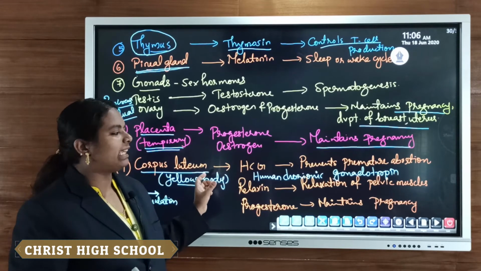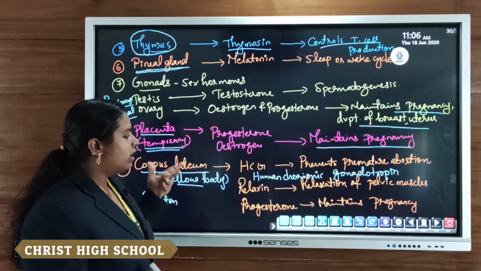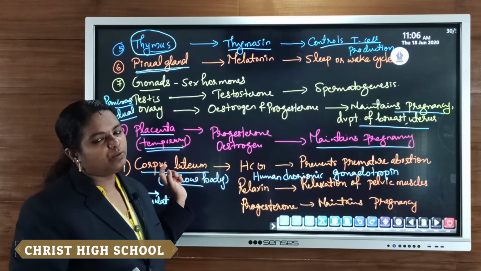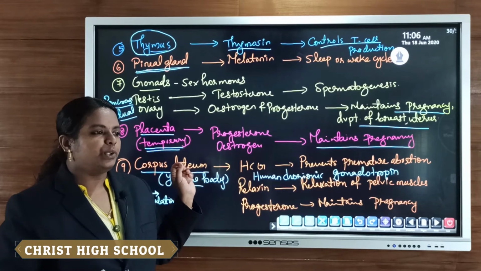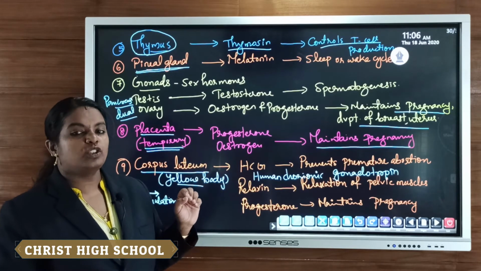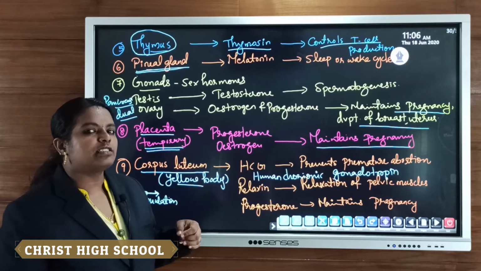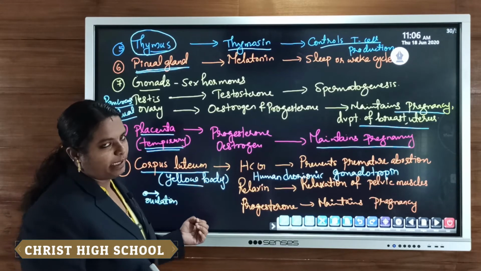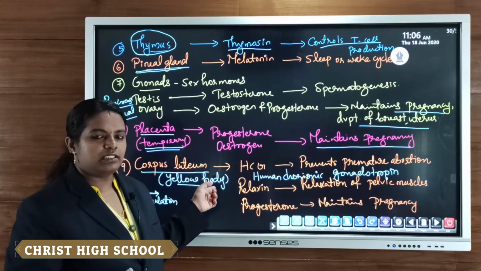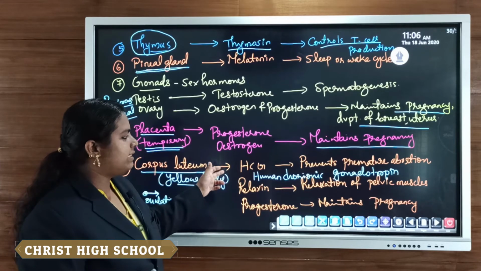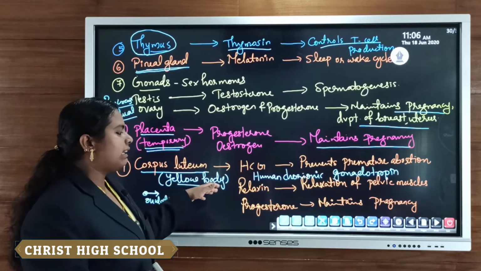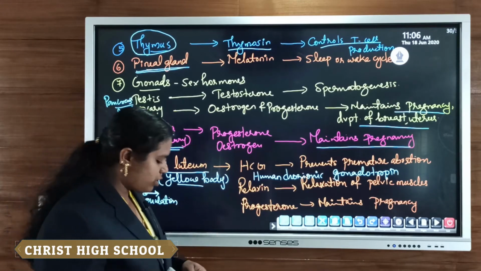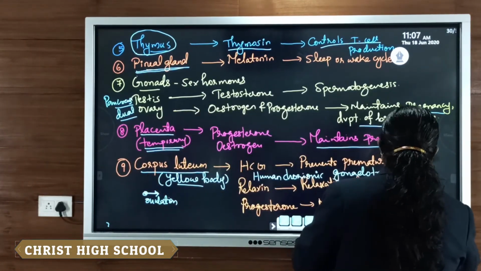So when we do the pregnancy test for checking whether someone is pregnant or not, first we test for the presence of this HCG hormone in their urine or in their blood. By testing the presence of HCG in the blood, we can confirm whether someone is pregnant or not, only in case of pregnant ladies. Clear? So HCG prevents premature abortion, and helps in the relaxation as well as contraction of pelvic muscles, and the progesterone hormone helps in the maintenance of pregnancy.